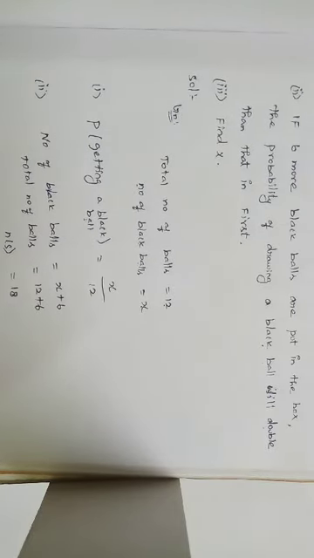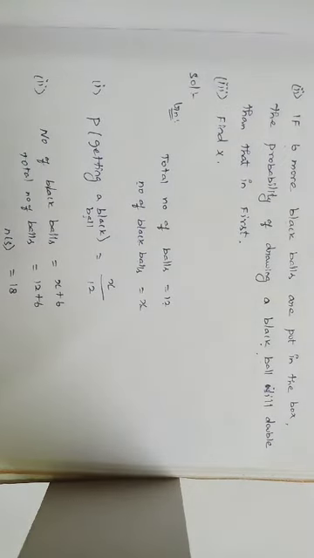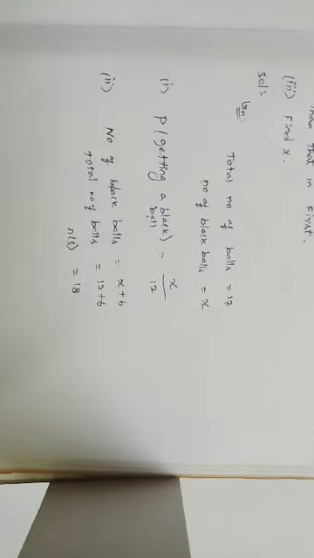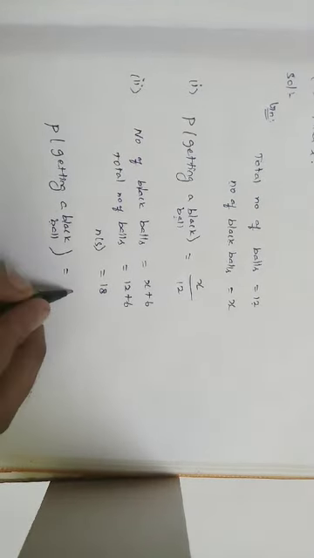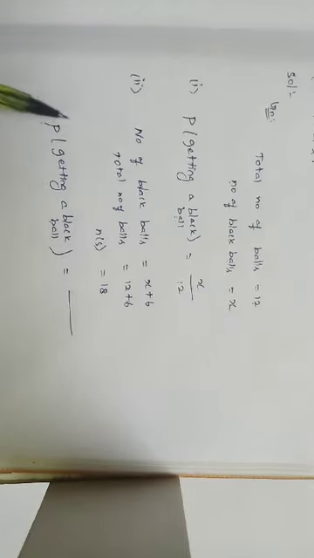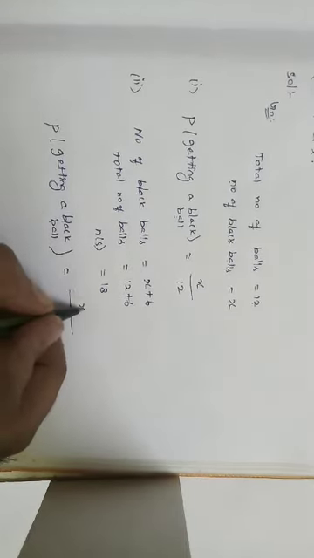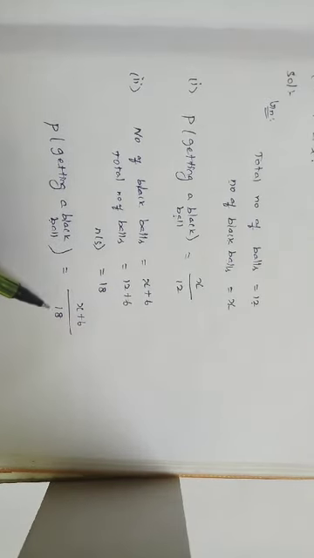Now come to the condition. The condition is about the probability of drawing a black ball. So I am going to find the probability of now drawing a black ball. The number of favorable outcomes divided by the total number of possible outcomes. The number of black balls is x plus 6, so x plus 6 divided by 18, where 18 is the total number of possible outcomes.